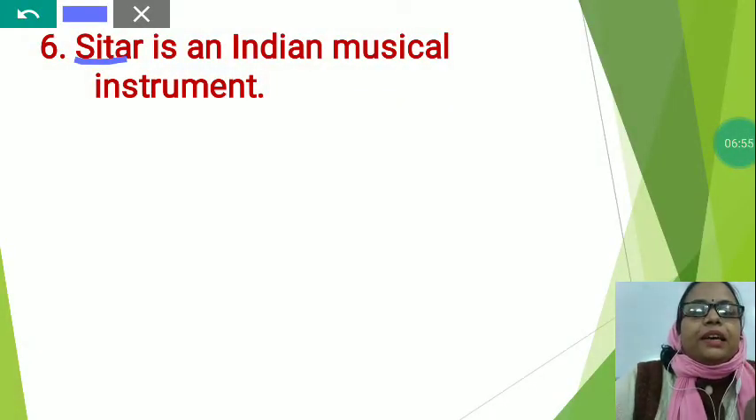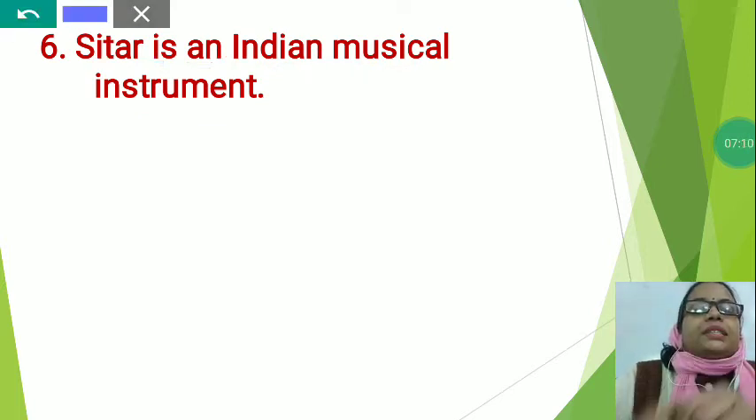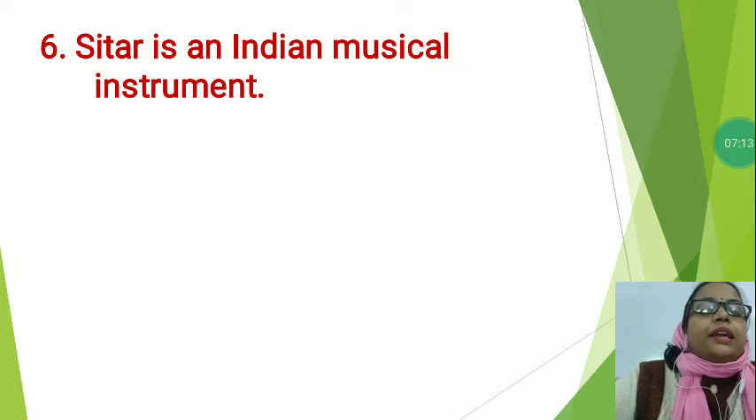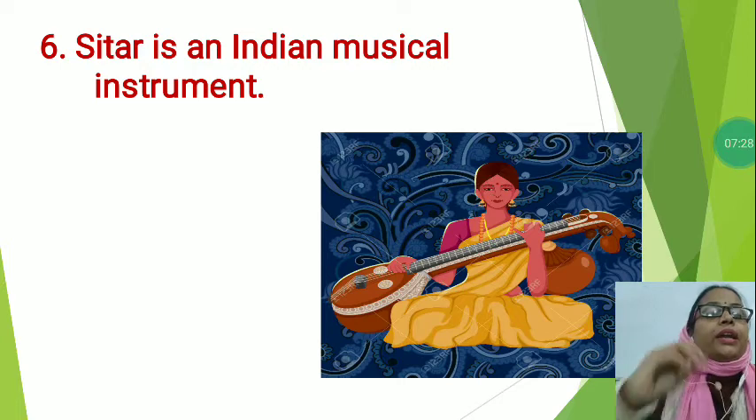Sitar is an Indian musical instrument. So students, have you seen the sitar? Now I would like to show you the picture of the sitar. This is the picture of sitar. This is an Indian musical instrument.